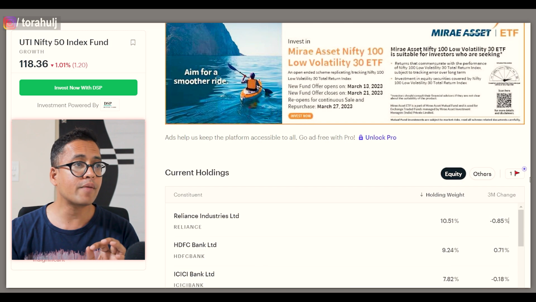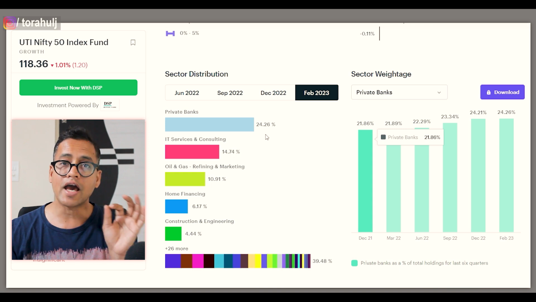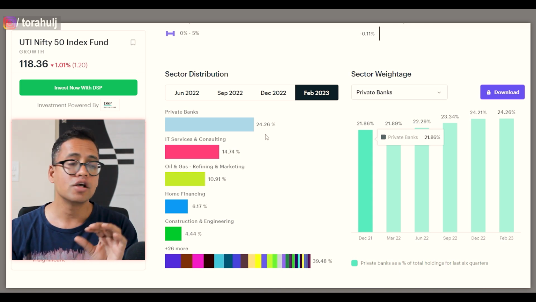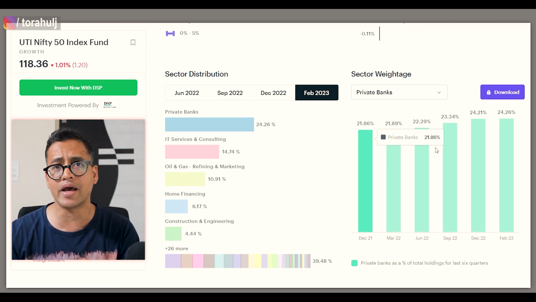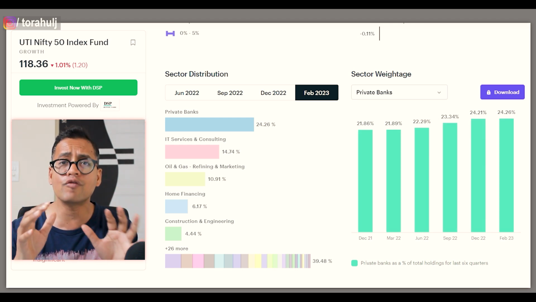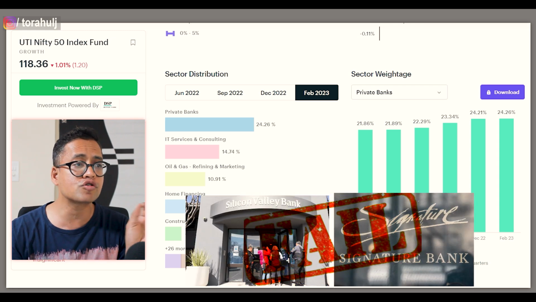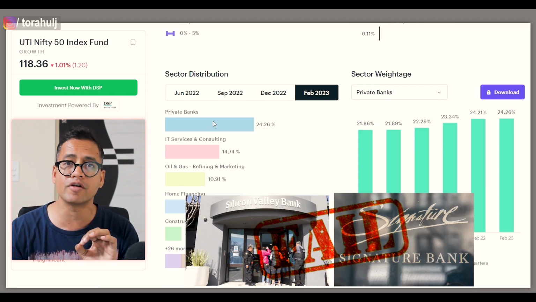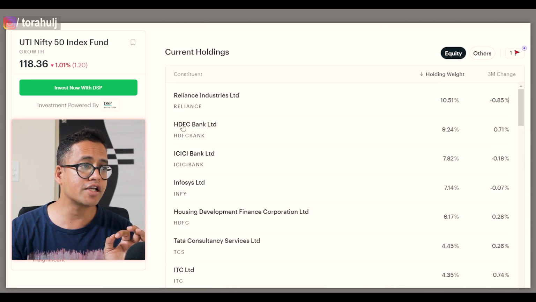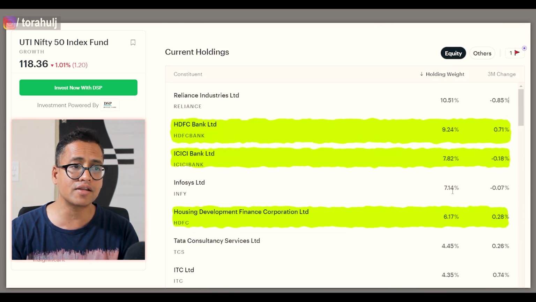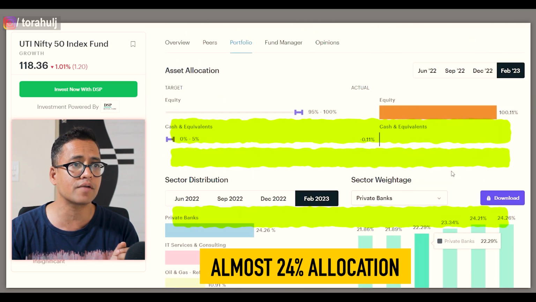As a result of this, if you look at the sector allocation here, your money is getting allocated into fewer sectors. So if you see private banks here, almost 25% of your money is going into the private bank sector. If tomorrow something wrong were to happen in the private bank sector, you are likely to be more exposed because you've put almost 25% money in private banks, right? So if you look at private banks here, look at HDFC, ICICI, HDFC, if you add this total, that itself comes to 23 to 24% of the allocation, right?